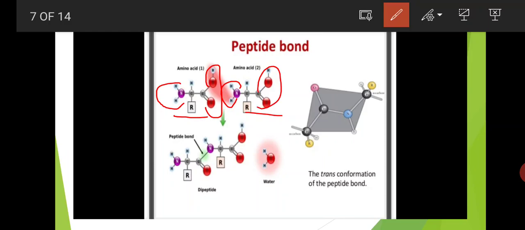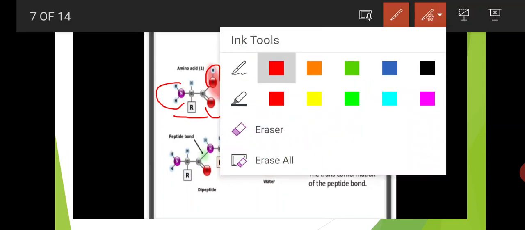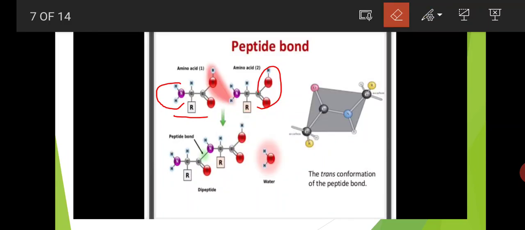Losing a water molecule means the hydroxy group is lost from the carboxylic acid group and one hydrogen from the amino group. So the hydroxy group from the carboxylic acid functional group and the hydrogen from the amine group are lost, totally a water molecule, and a bond forms between the carbon and the nitrogen.